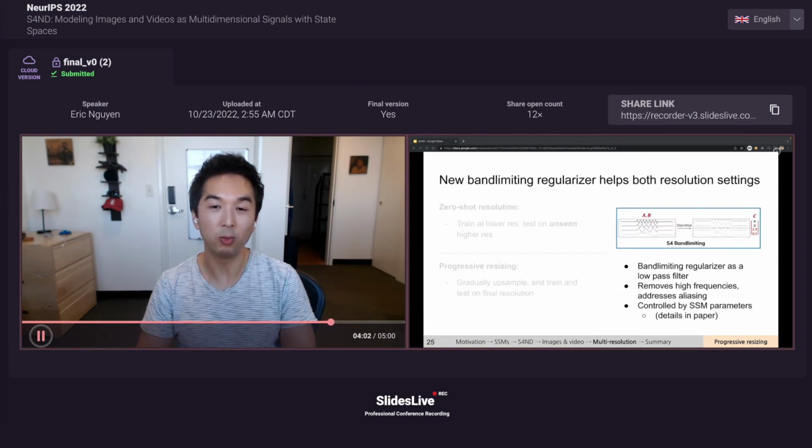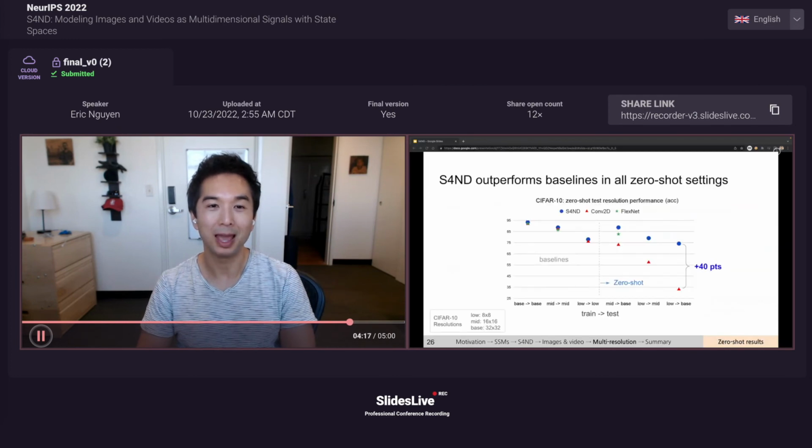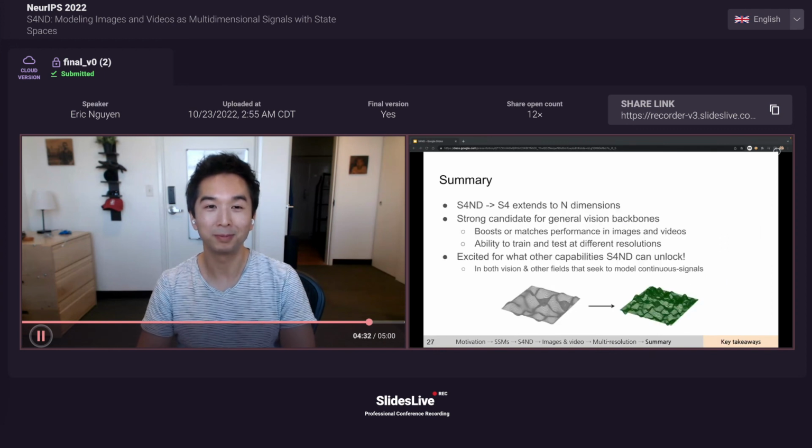We also introduce a new band-limiting regularizer that helps both resolution settings and acts as a low-pass filter, removing high frequencies to address aliasing artifacts, which we can control by the SSM as hyperparameters. As a preview in the zero-shot setting, S4ND outperforms a baseline 2D conv model in all settings, in particular by 40 points on CIFAR10, when trained on lower 8x8 and tested on higher 32x32 resolutions.